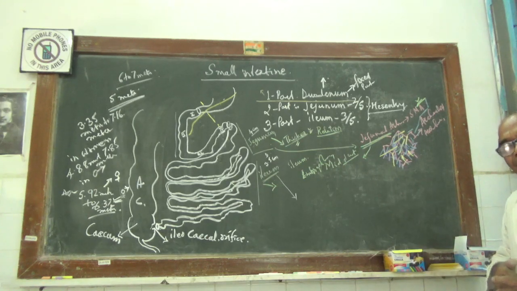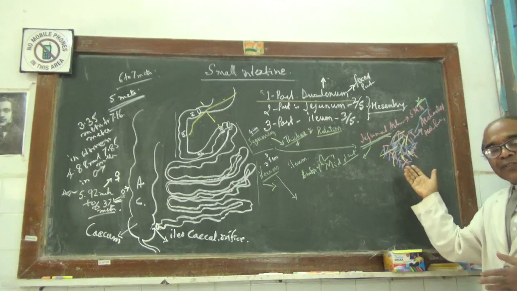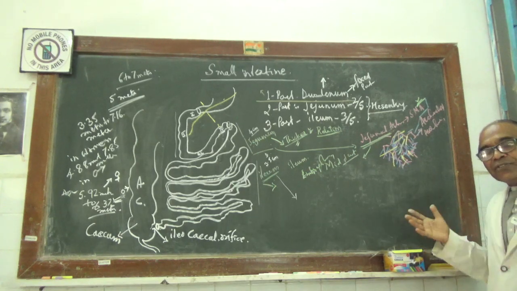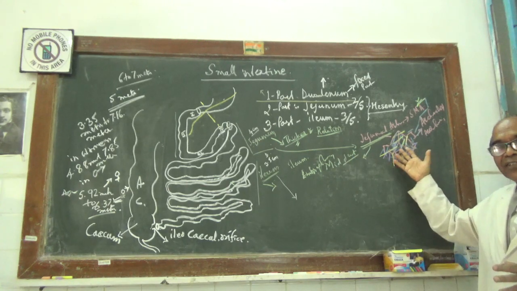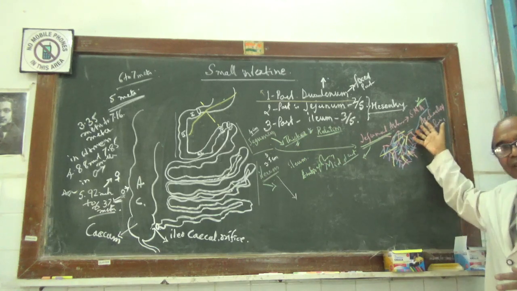Now coming to the lymphatic drainage of the ileum, it is also the same. Those are called the mesenteric lymph nodes and the lymph vessels, which are appearing whitish. They are called the lacteals, and they go into the lymph nodes in the mesentery, afferent and efferent. They go further into the aortic nodes.